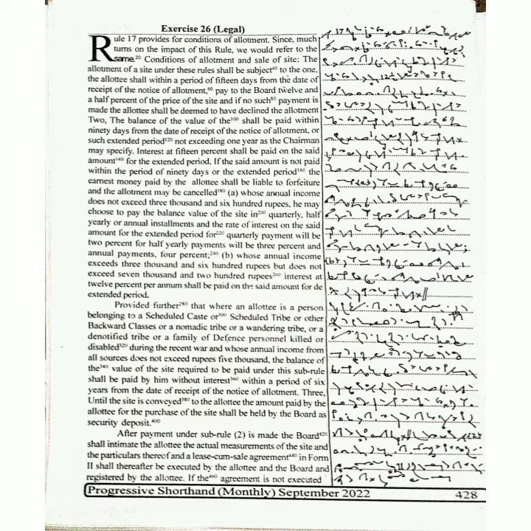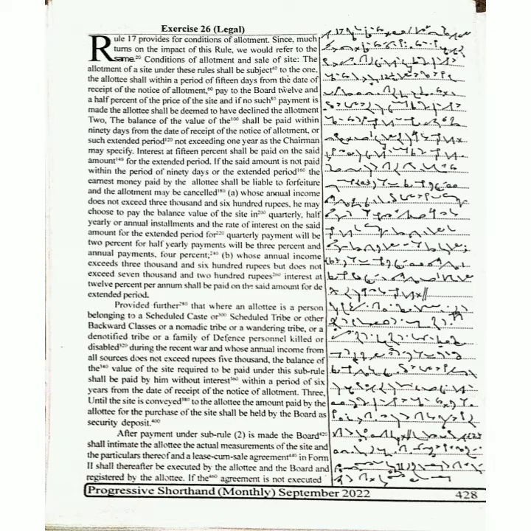After payment under sub-rule 2 is made, the board shall intimate the allottee the actual measurements of the site and the particulars thereof, and a lease cum sale agreement in form second shall thereafter be executed by the allottee and the board and registered by the allottee.